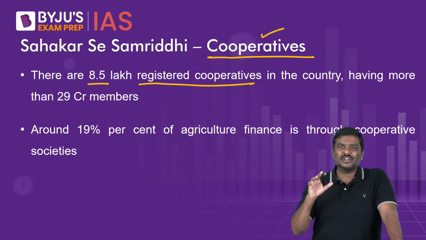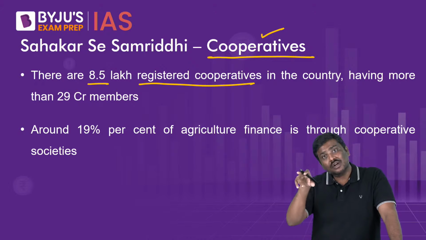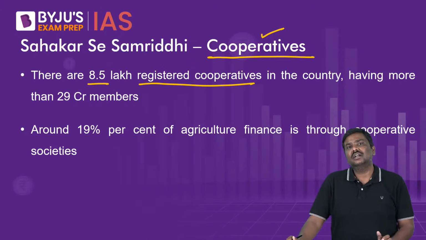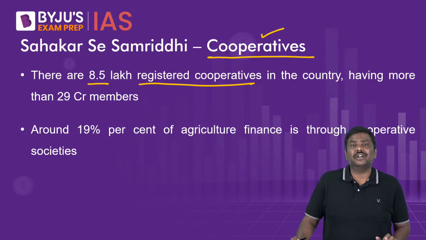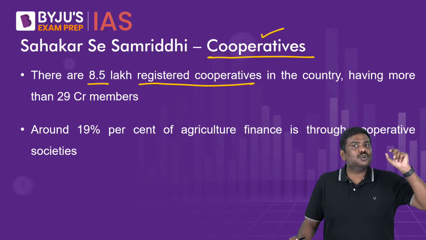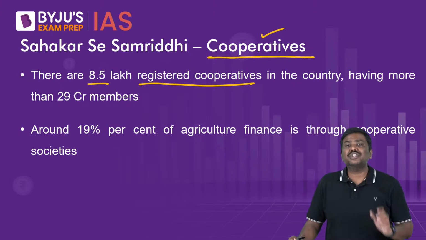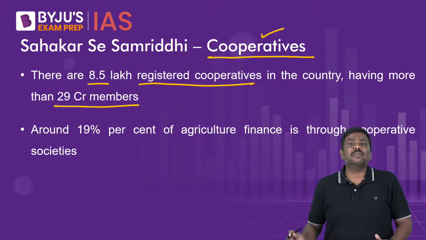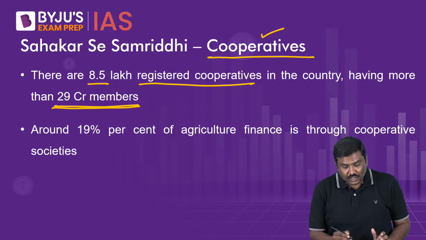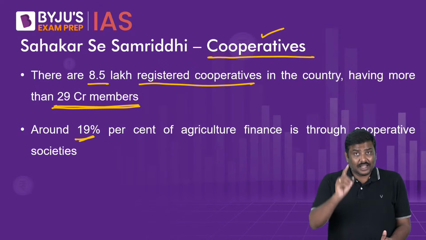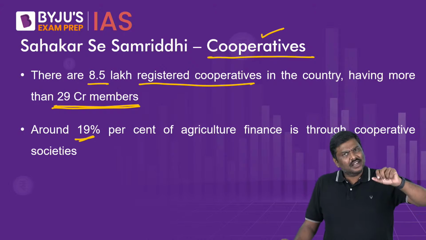And the data is important for a simple reason. Cooperatives play a very important role, especially in rural part of India. Please remember that. Not so much comparatively in the domestic market, but in the rural part, a large population is associated with cooperatives. And the total number of members in the cooperatives as per the survey is 29 crore people. And as per the data given in the survey, 90% of the villages in India have at least one cooperative.